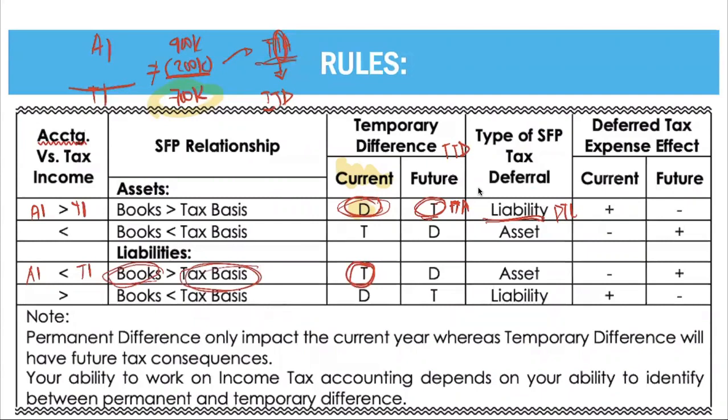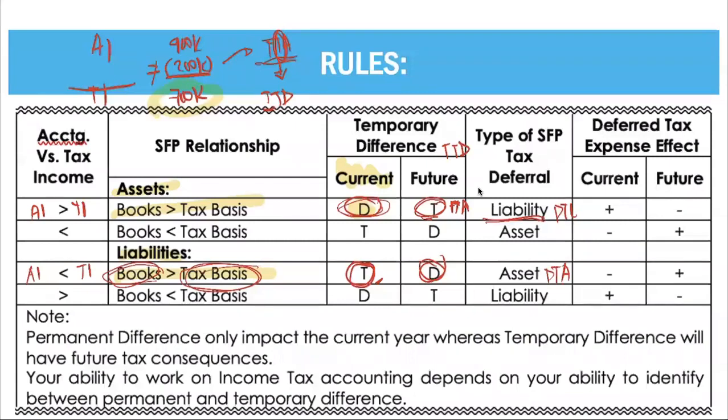We tax them, but in the future, we deduct them. So your accounting income is lesser than your taxable income on the part of your liabilities. Currently we tax them, in the future we deduct them. Since you will deduct them in the future, you have a deferred tax asset. That's as to your liabilities wherein books is greater than tax basis. For your assets, books is greater than tax basis.